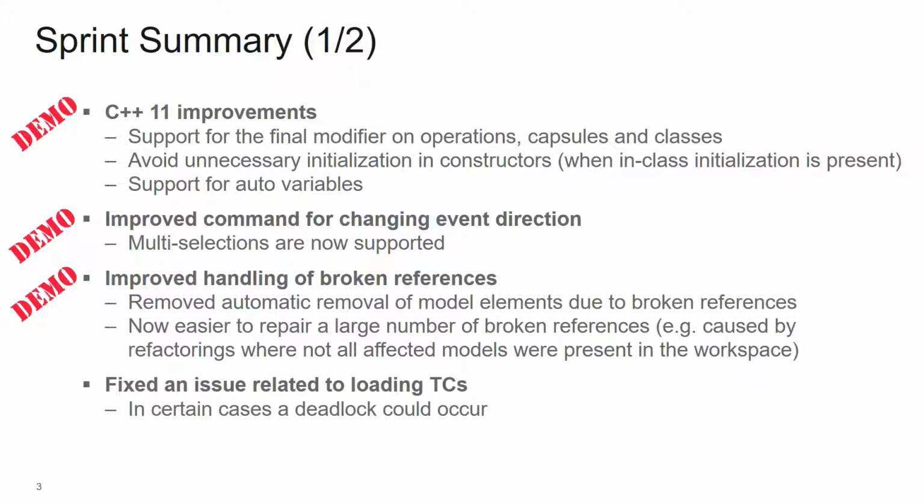We also spent quite a lot of time in this sprint to improve the handling of broken references, which has been, I would say, a long-standing problem in the tool. And to summarize this briefly, we can say that now we have removed the automatic removal of model elements that contain broken references. For example, previously, if you opened a state machine diagram where the state machine had broken redefinition links, that could lead to severe problems. And because of that, we had an automatic removal of those elements that had those links. But that, of course, was just a workaround.